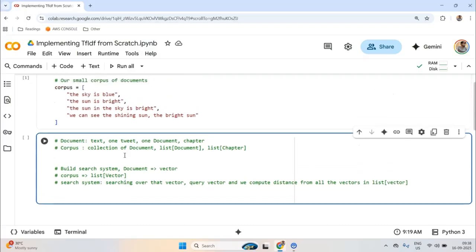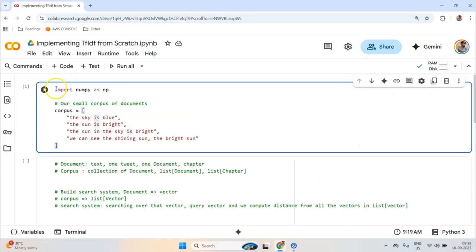Now, here I have already imported NumPy, although NumPy was not required, and I was thinking whether I should do this without NumPy or with NumPy. But I feel without NumPy it would have been a lot longer, because I would have to implement a lot of nitty-gritty details, so I feel NumPy should be used.